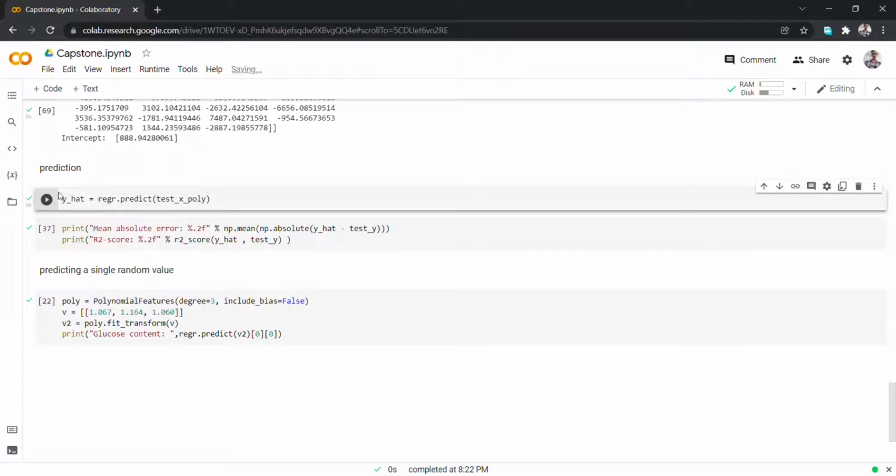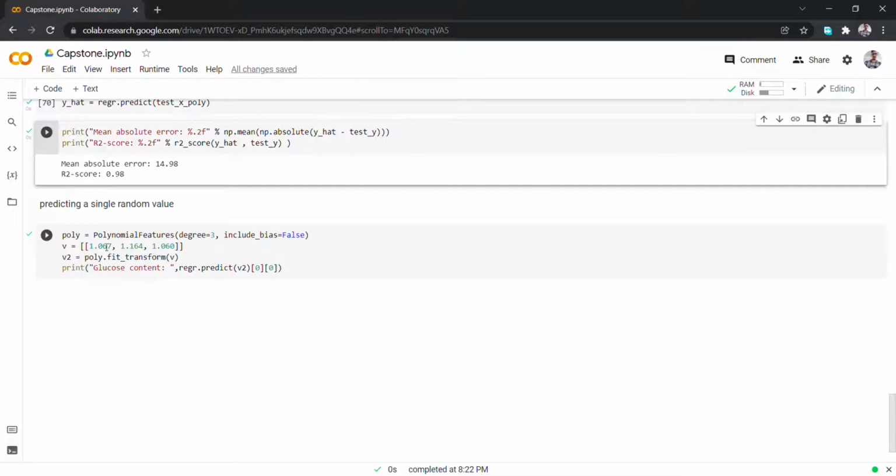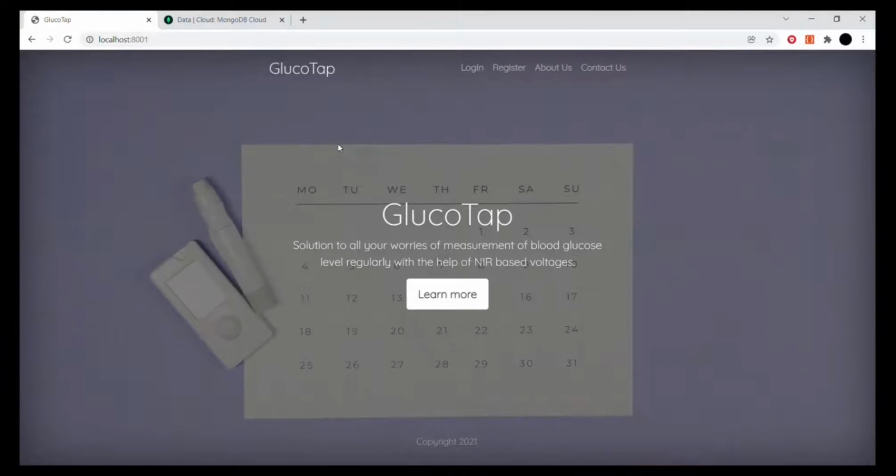Here we are predicting the values from the test dataset and calculating the mean absolute error and the R2 score. Now, for the sake of testing, we are just predicting a single value. Now we will do a live demonstration of our project.